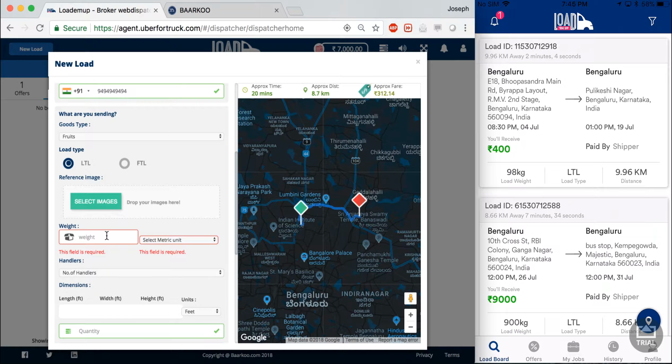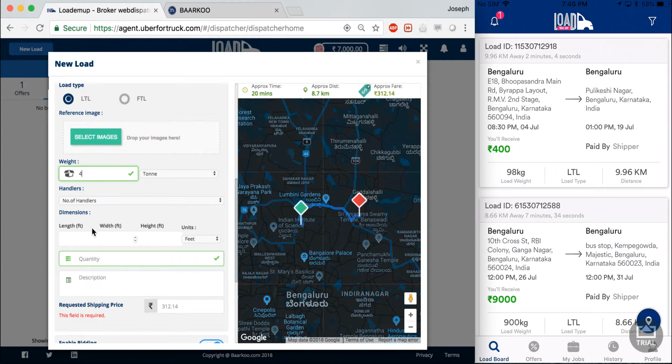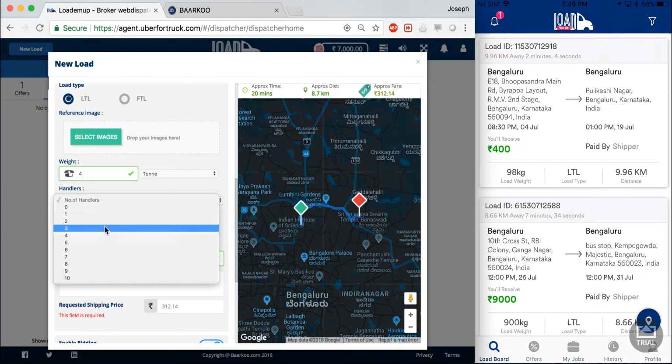Now, we make sure that there's a check on the maximum load that can be taken by a carrier, and this is done with the weight and dimensions. Now, as you see, I'm entering my weight as 4 tons, and later on I enter my dimensions as well.